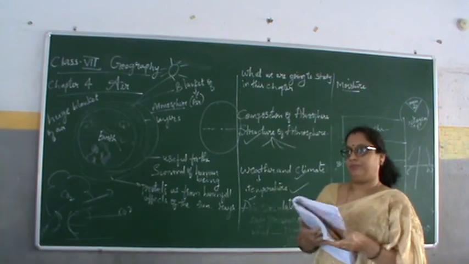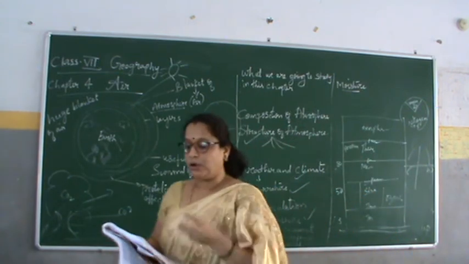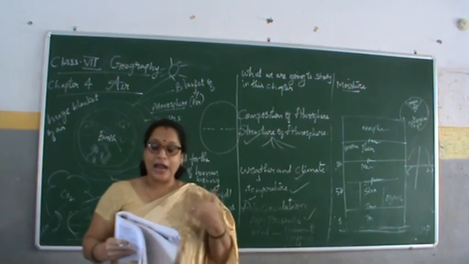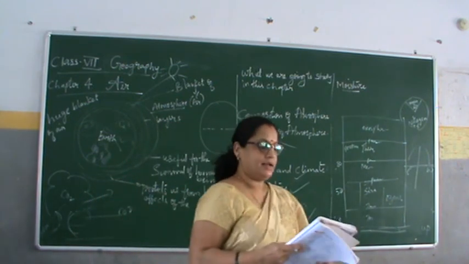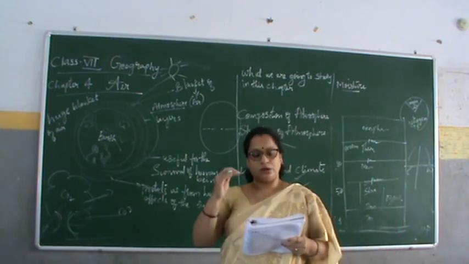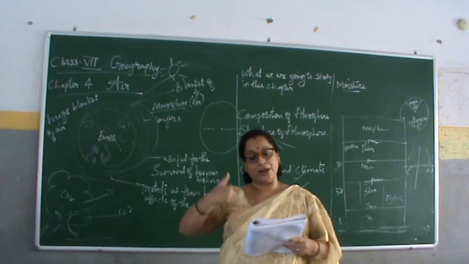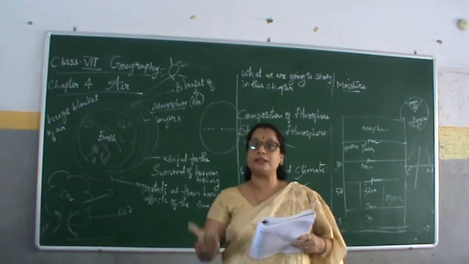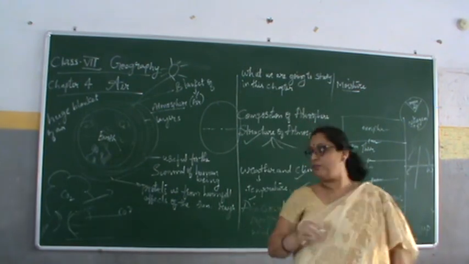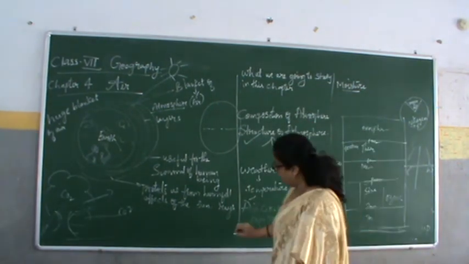What is moisture? When water evaporates from the land and different water bodies, it becomes water vapor. We have already learned this in the water cycle, children.